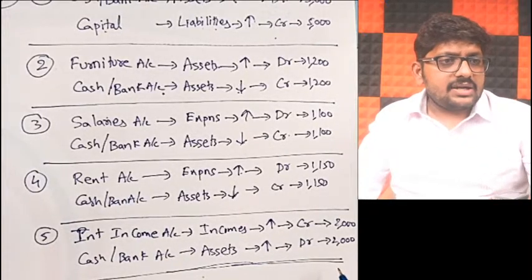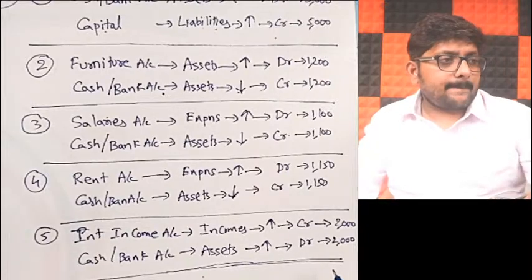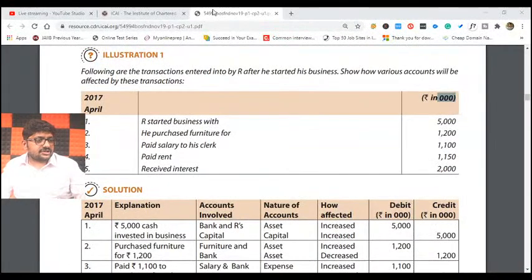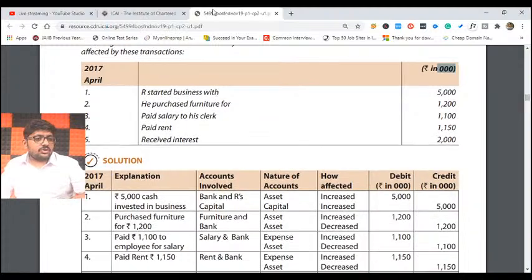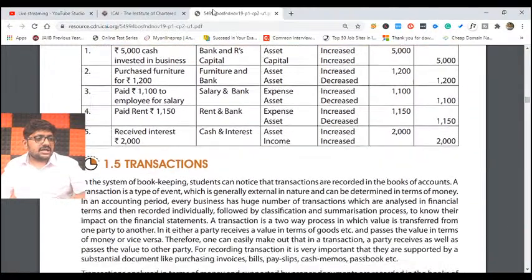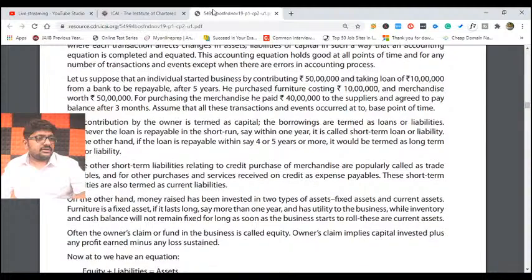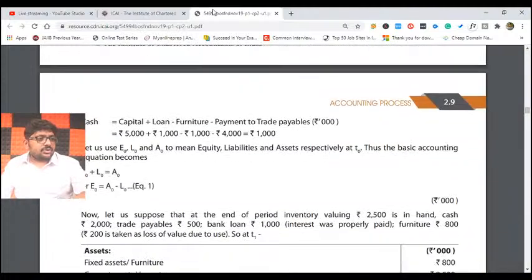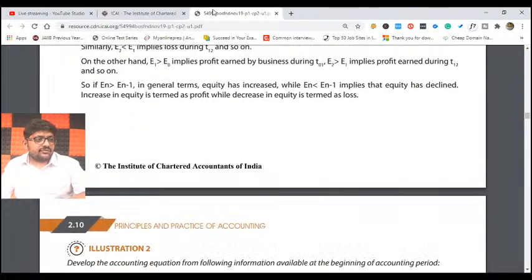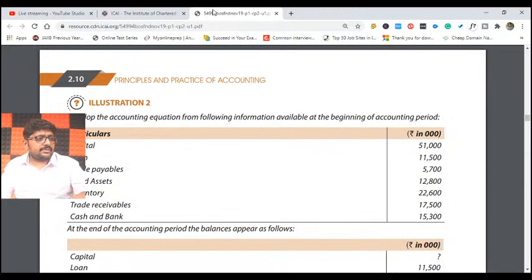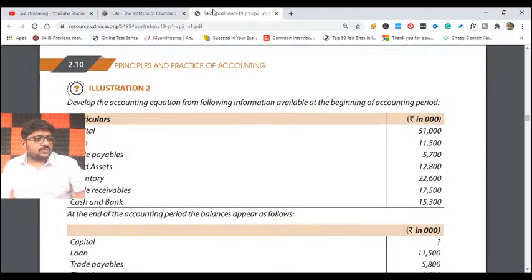Let us move on. So that is our illustration number 1. Let us move on to illustration number 2. Transactions were all given. That is all fine. Equation approach and all this stuff. I'll still have to explain you some concepts that I'll explain you later. But now come to illustration number 2.